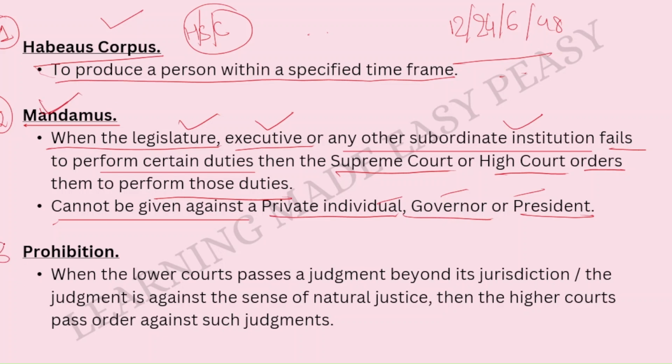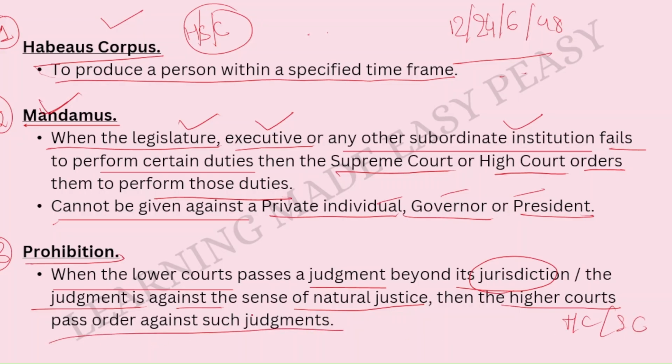The third writ is prohibition. What does this say? When the lower courts pass a judgment beyond their jurisdiction, or the judgment that is given is against the sense of natural justice, then the higher courts, the High Court or the Supreme Court, pass an order against such judgments.